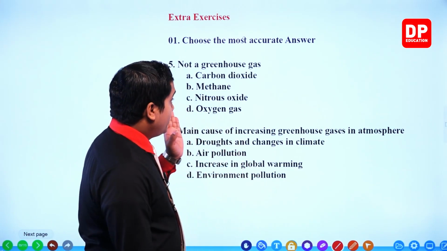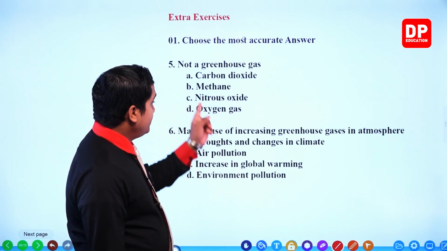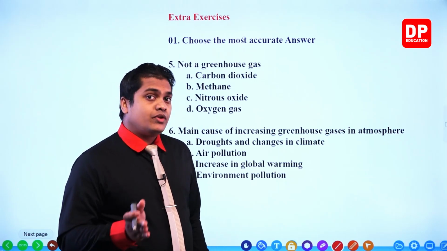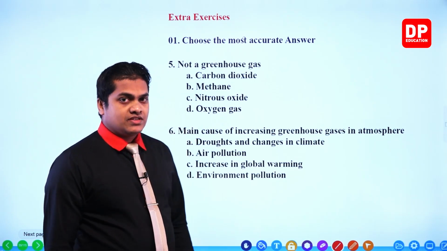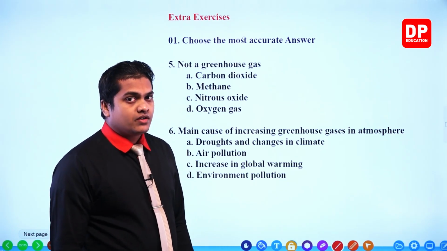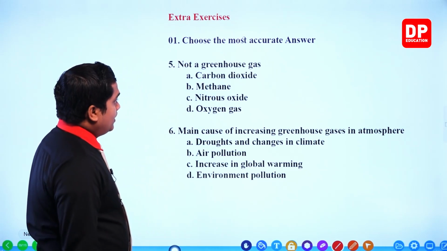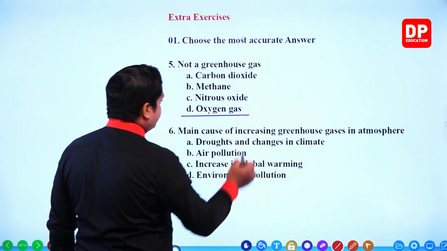Methane is also a good example of a greenhouse gas. Next one, nitrous oxide. Once again correct, it is a good example of a greenhouse gas. So the one which is not a greenhouse gas is oxygen gas.